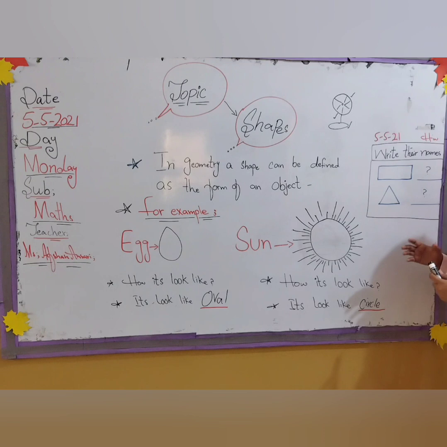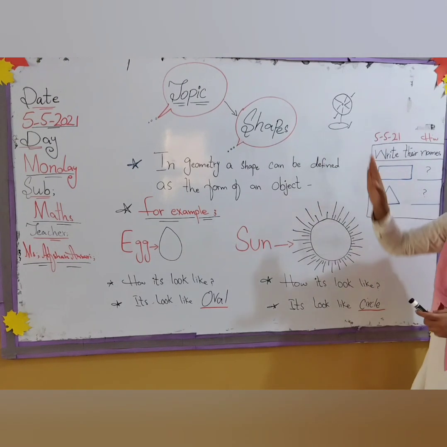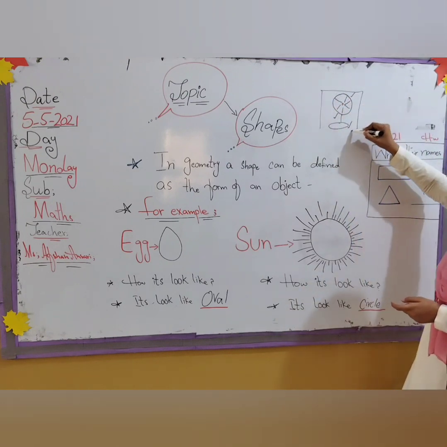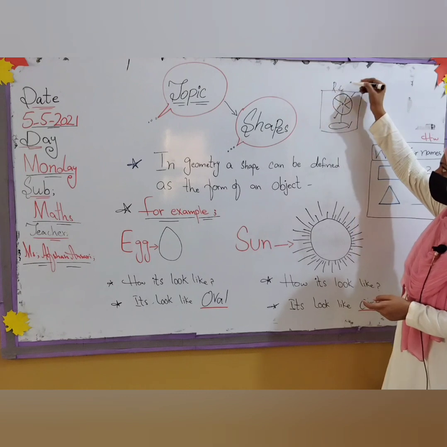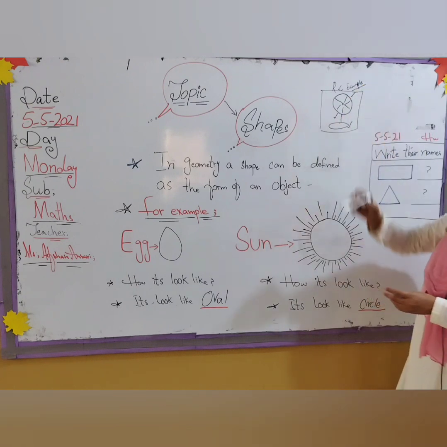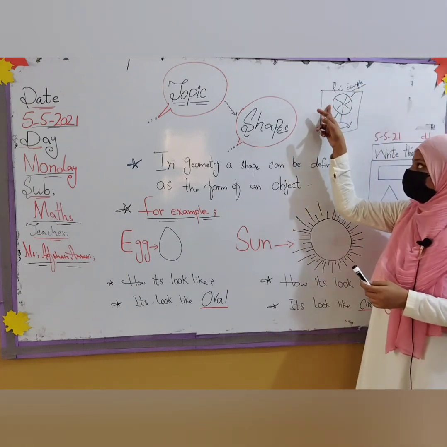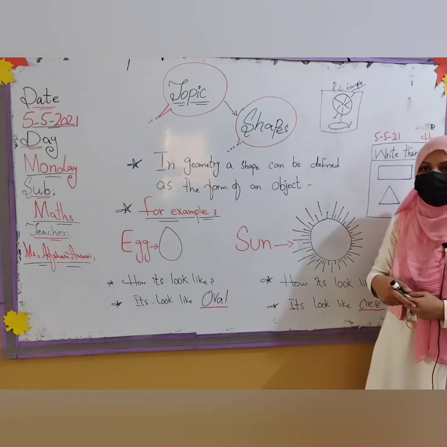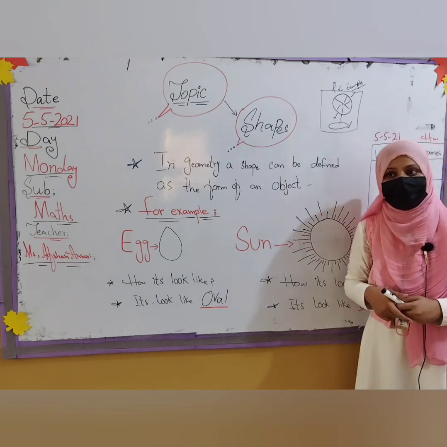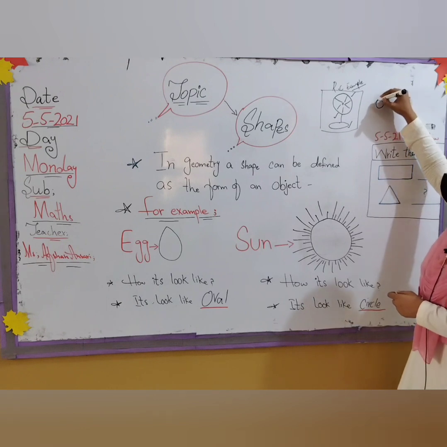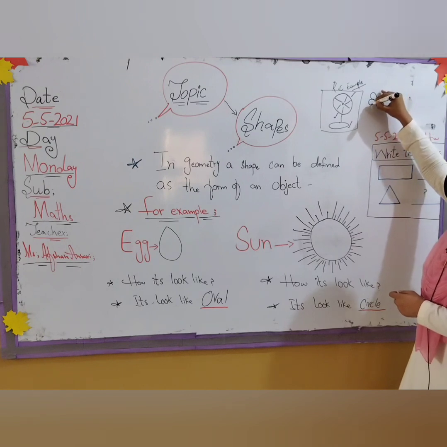Okay students. So first, if you want to draw this on the corner of your copy, if you want to draw this for rough work and as an example, this is the rough work and it's also an example. Fine. So I have given just one example like this, circle, line and oval. But you have more things as well. Like if suppose you are drawing a flower, like this, the circle is in the center and then you have to draw the oval like this. You draw the oval as petals like this.